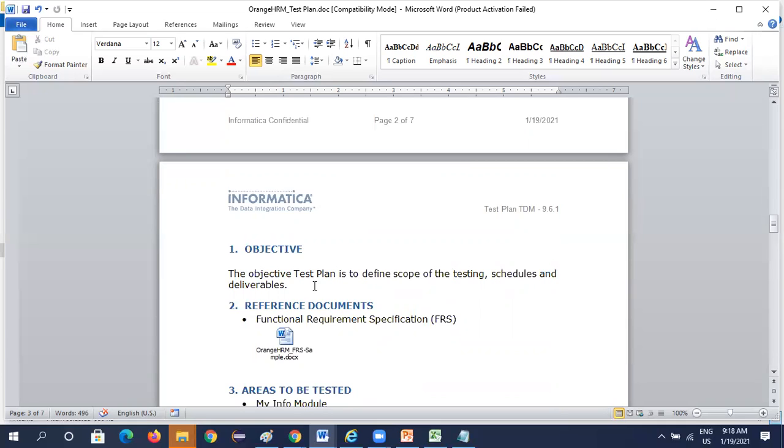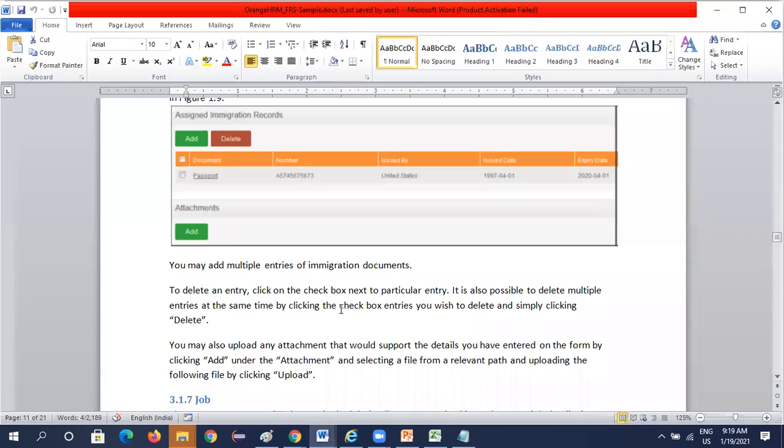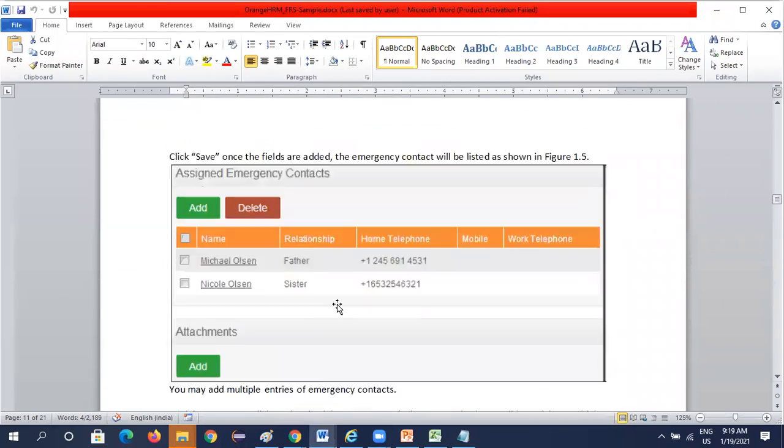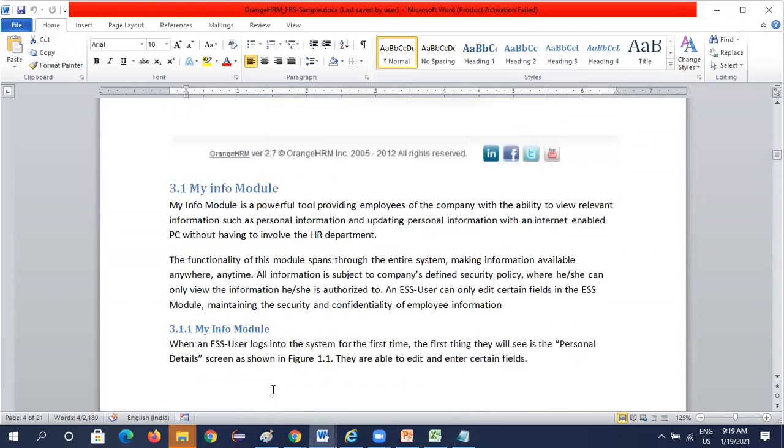And if you see the next one, reference document. What reference documents do we need to add? Here we have added the functional requirement specification document, because that is the document we are going through, right? So we have added it here. Then what areas are to be tested? In the document you can see what areas we are testing. We are testing all these areas. One is the my info module.